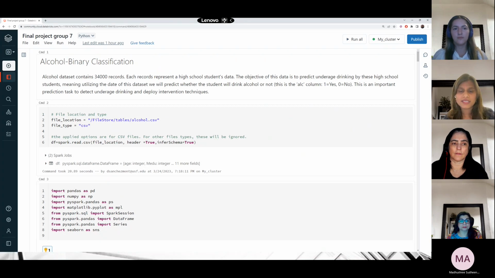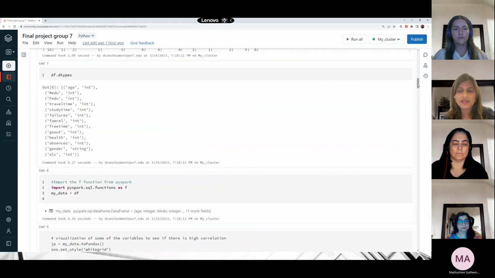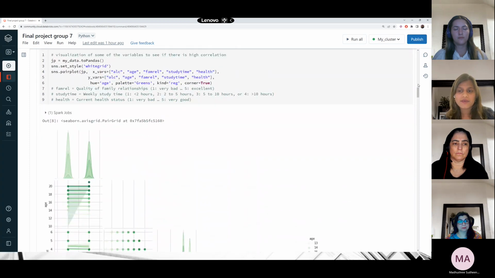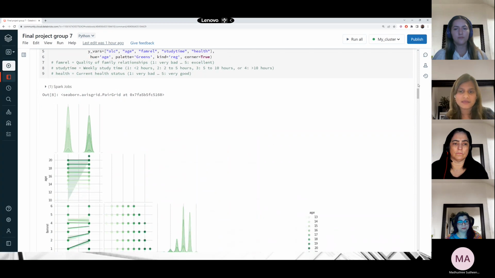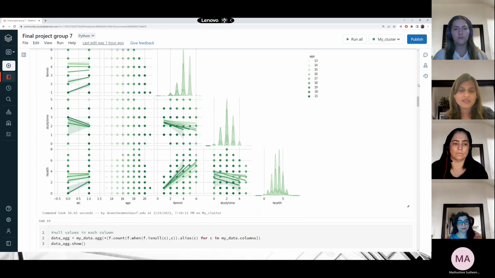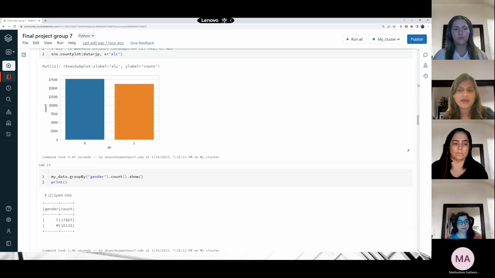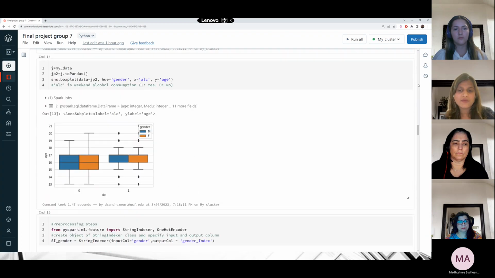In command 2, we can see that we have imported the CSV data file, and then we have imported the libraries used to build the models. In command 9, there is a correlation graph that has x-axis and y-axis with ALC, age, failures, study time, and health. In command 2 is the plot for ALC versus count. In command 14, there is a box plot for age, ALC versus age with hue as gender.